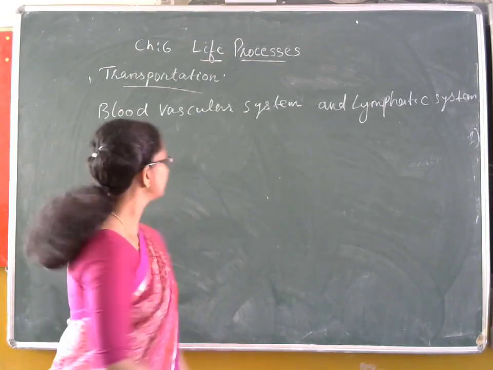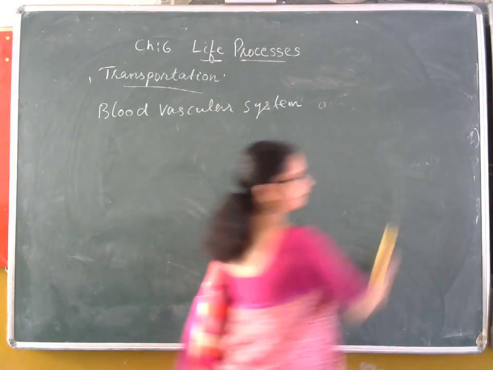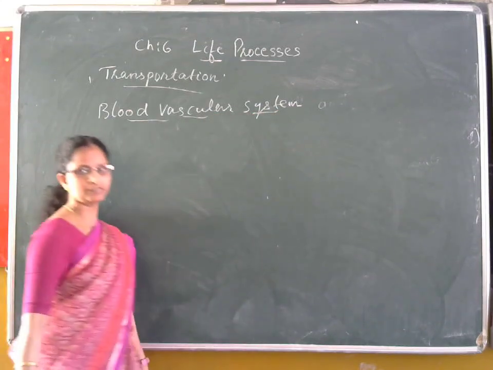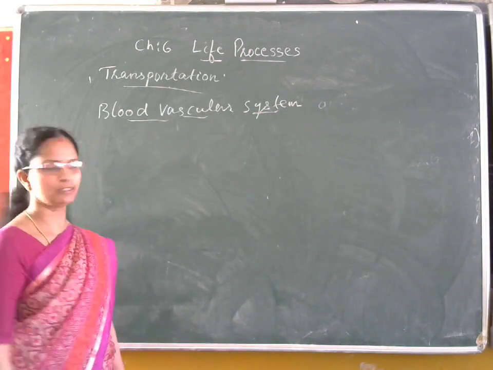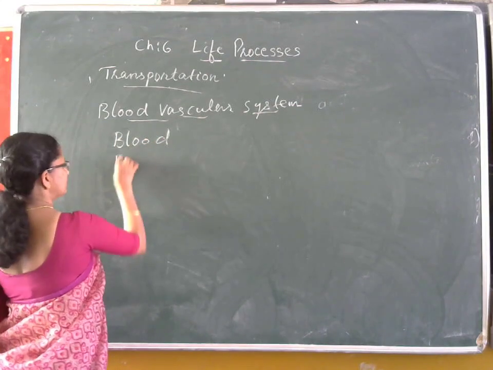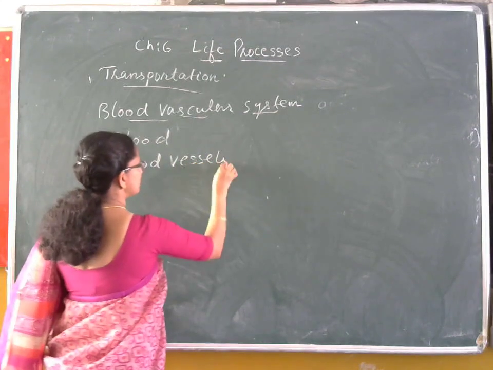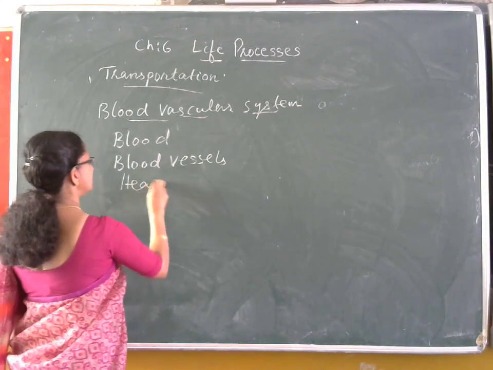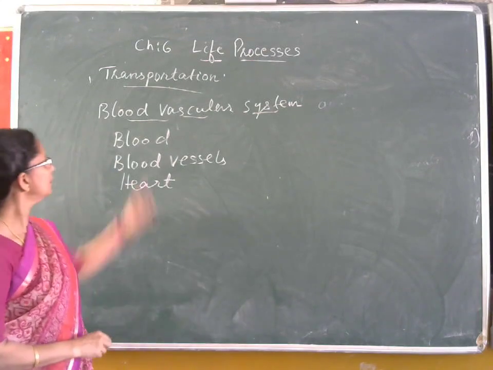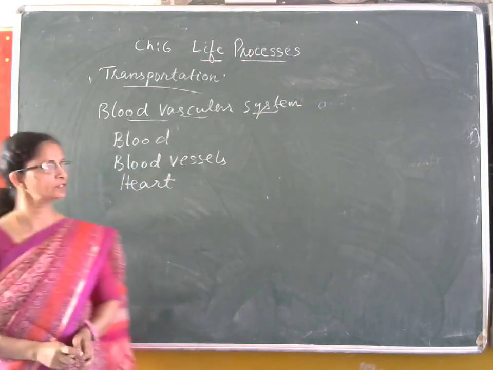Firstly, we are going to see the blood vascular system. Blood vascular system in human beings consists of three parts: blood, blood vessels and heart. These are the three parts which together make up the blood vascular system in human beings.